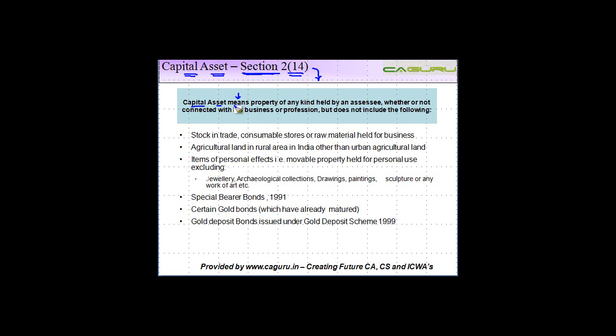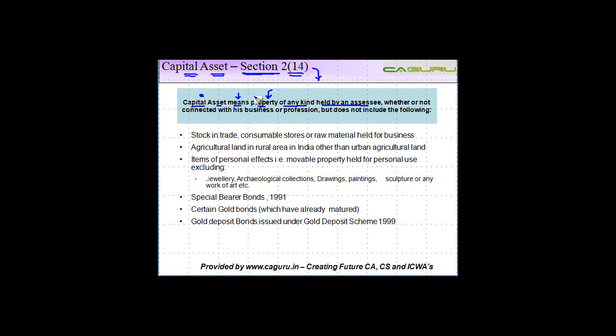Now there are two kinds of definition. I hope you know that differentiation between them, right? Property of any kind. So in order to be a capital asset, it has to be a property. Now property has a very wide meaning. Property does not necessarily mean the property as we understand in common parlance, which is your land and house and all those things. Property will include any and every kind of assets, right? And that is also clarified when it says means property of any kind held by an assessee.